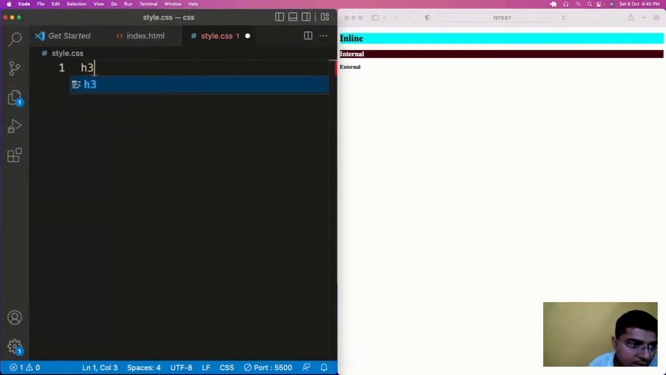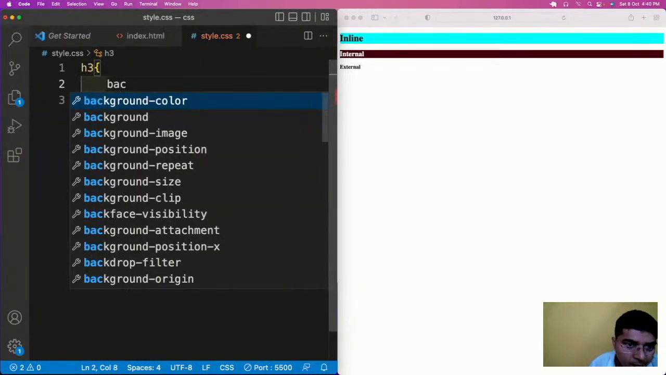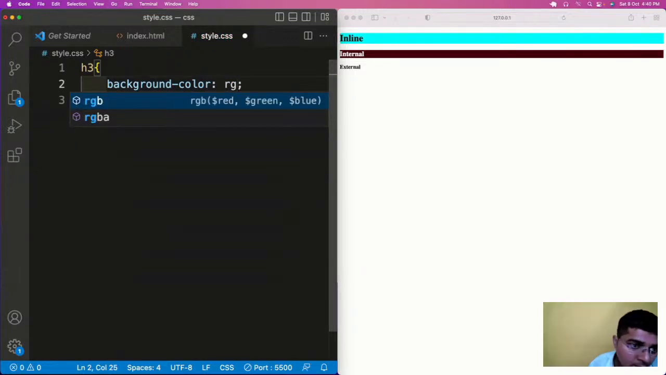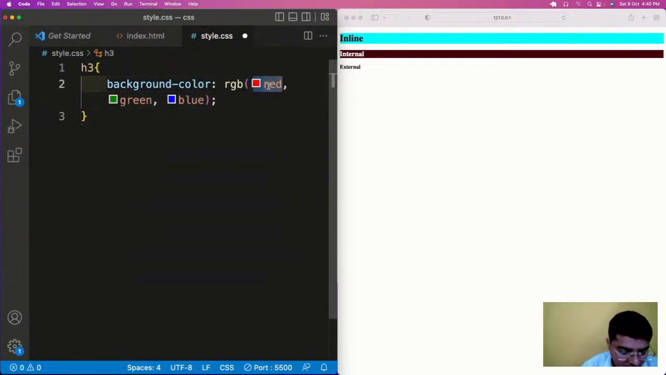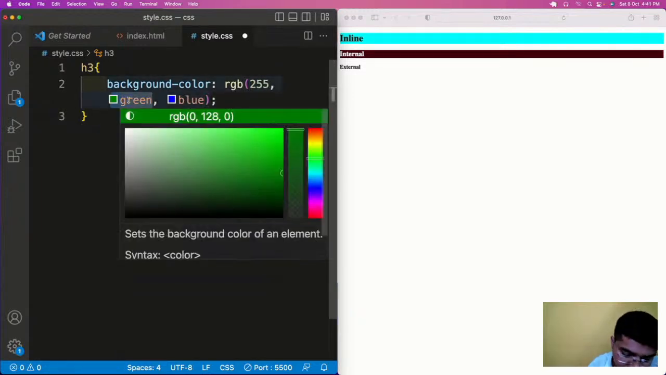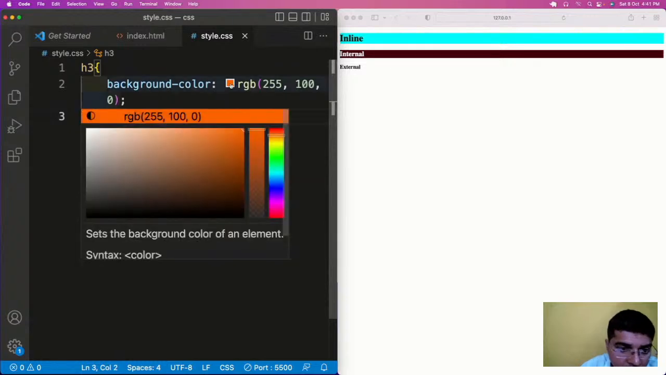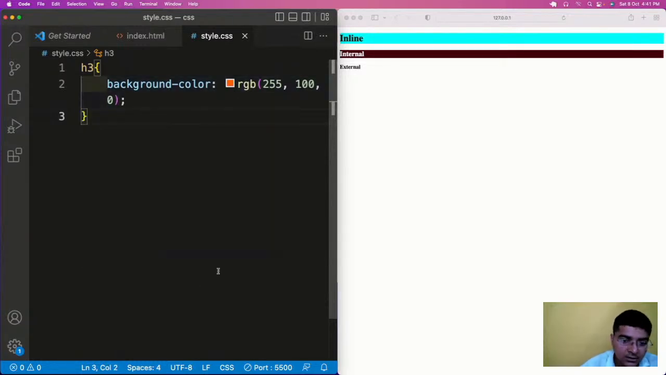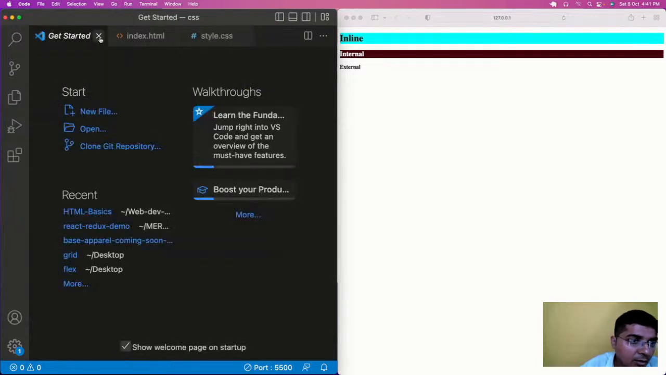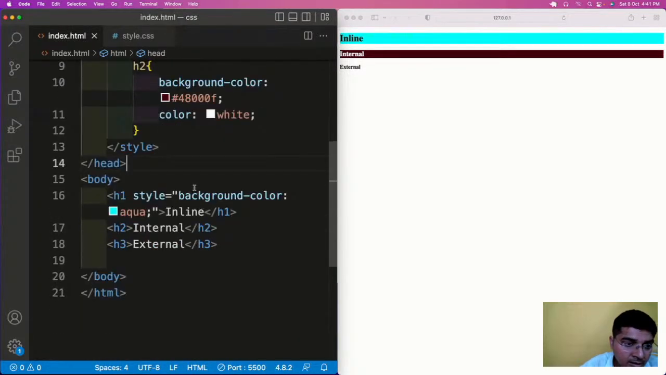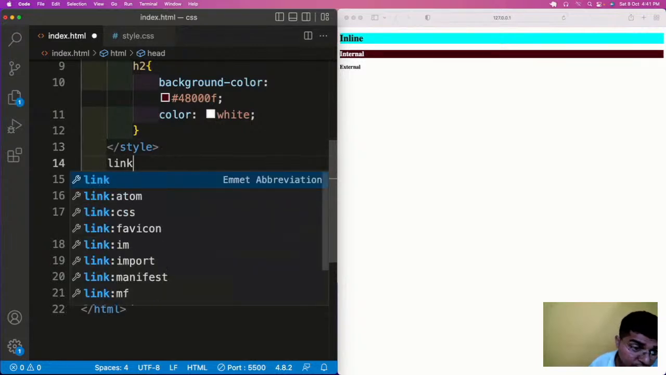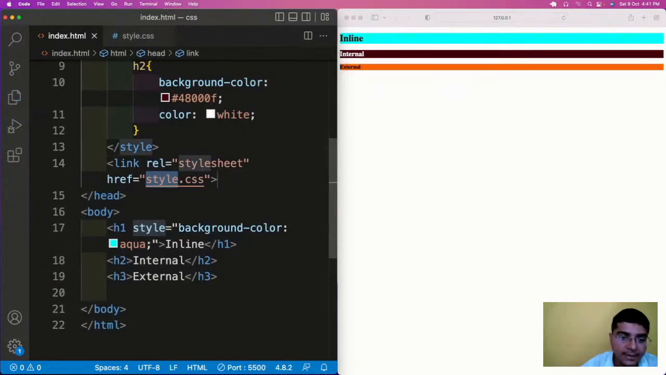So in the h3, we'll use a background color in the form of RGB, and in this RGB let us put some values, 255 and 100, and 0. This is an orange type of color, but it is not showing because we have not linked the file. So we will use a link tag in order to get the changes implemented.